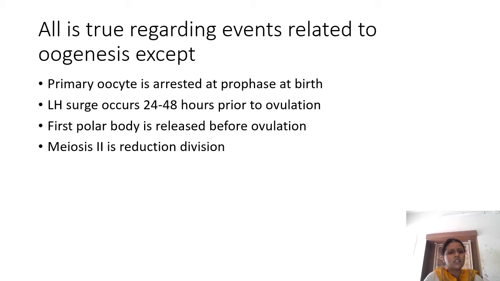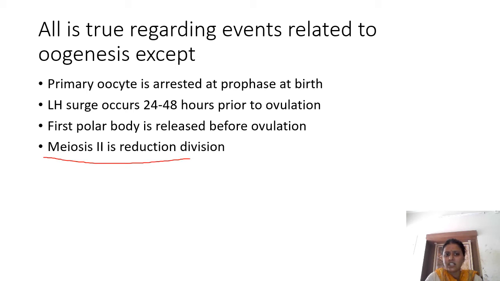The LH surge occurs about 24 to 48 hours, it is only approximate, it is actually 34 to 36 hours, prior to ovulation. The first polar body is released before ovulation, which we'll see in the oogenesis cycle. Meiosis 2 is a reduction division?